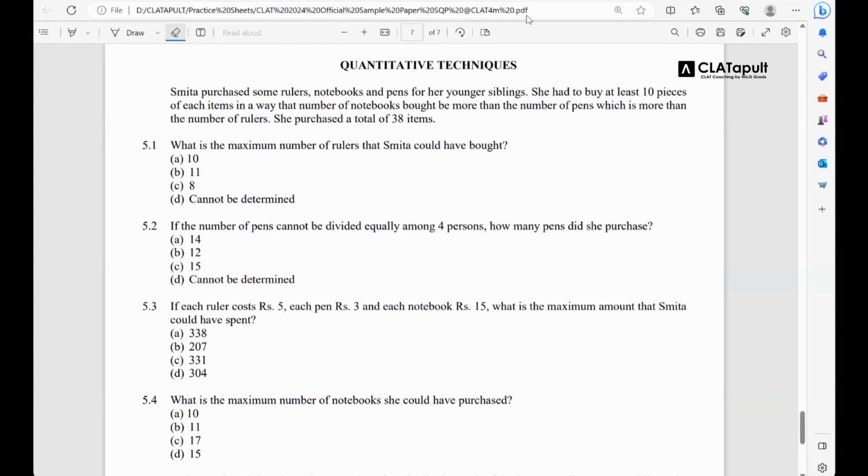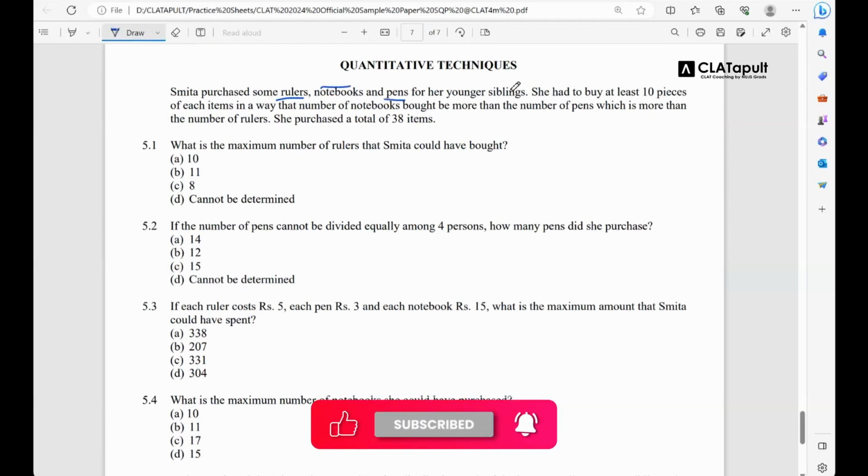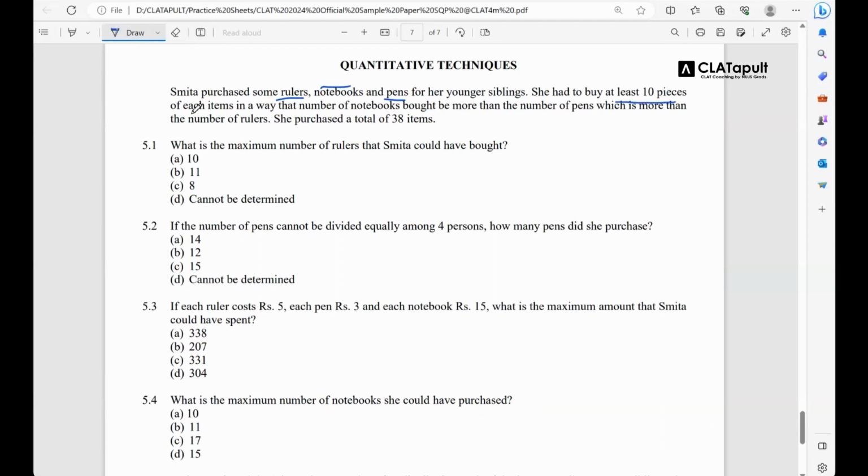ठीक है, इसको तो मैं टेक्स्ट के फॉर्म में ही लिख देता हूँ फटाफट. All right. Smita purchased some rulers, notebooks, pens for her younger siblings. ठीक है, क्या क्या दिया है आपको? ठीक है, केसलेट दिया है आपको. क्या है? She is purchasing what? She is purchasing rulers, notebooks, and pens for her younger siblings. She had to buy at least 10 pieces of each item.